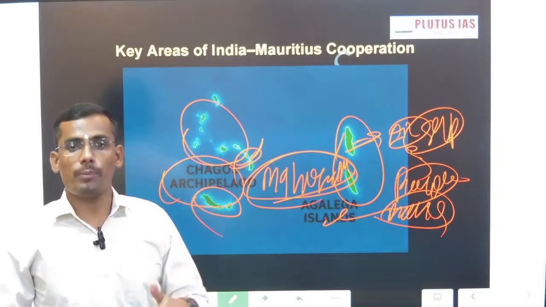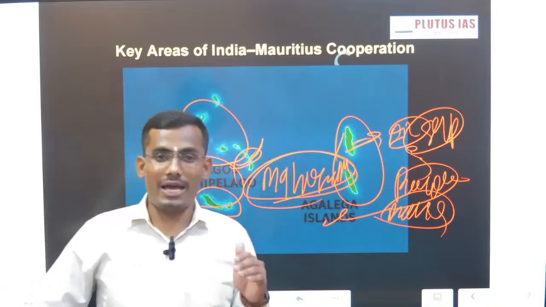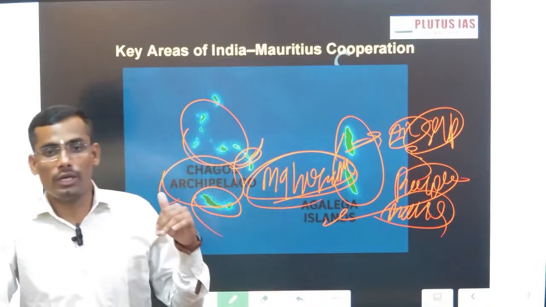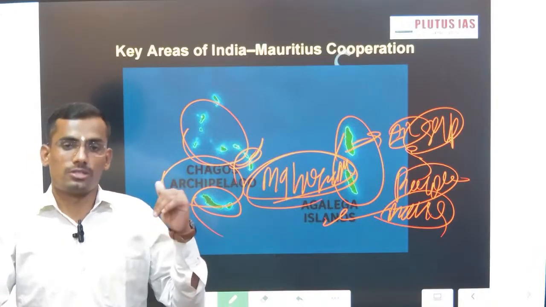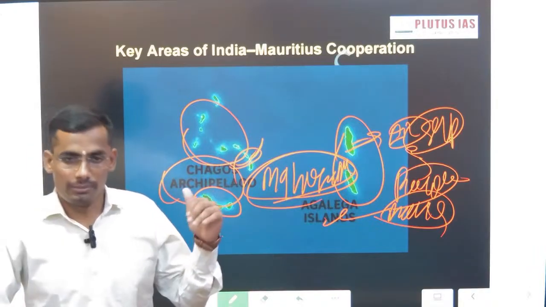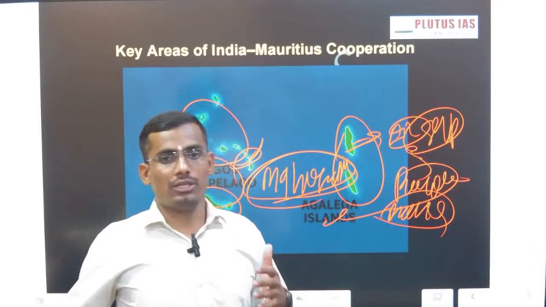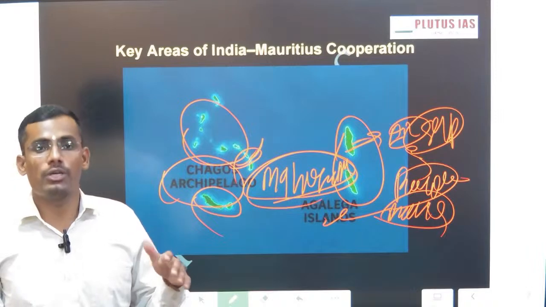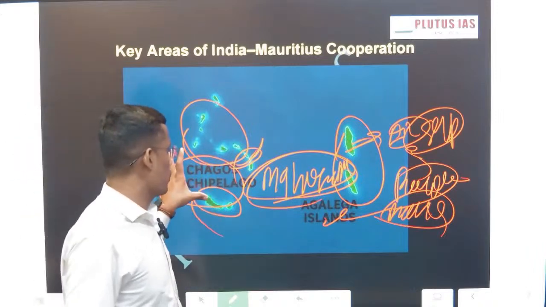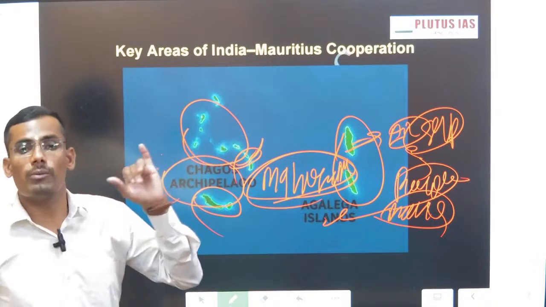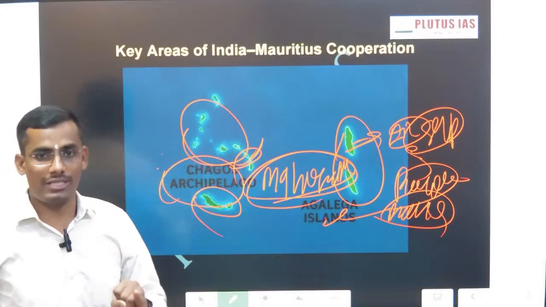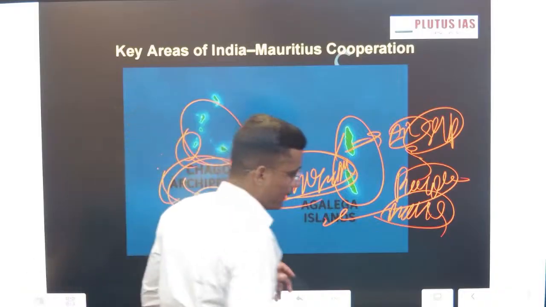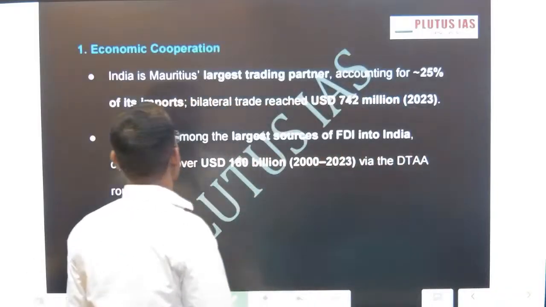But there is a bone of contention. Even the International Court of Justice (ICJ) gave this Chagos Archipelago to Mauritius, but still, because of superpower politics and everything, the US is not ready to give it. Just last year, the UK decided to give complete Chagos Archipelago ownership and sovereignty to Mauritius, except Diego Garcia. Diego Garcia is a part of the Chagos Archipelago islands. Okay, then these are the areas of cooperation.